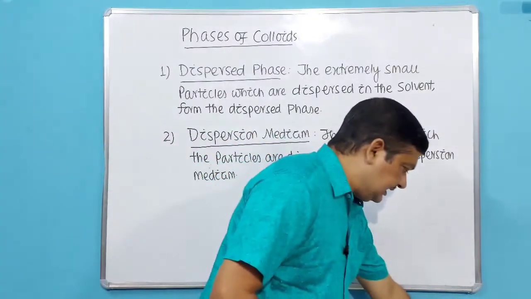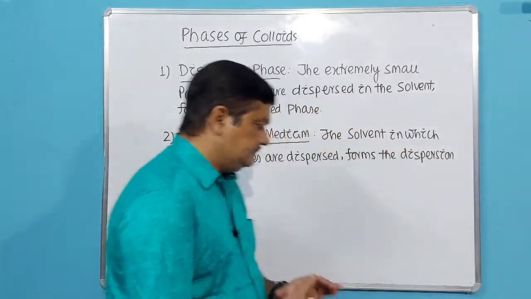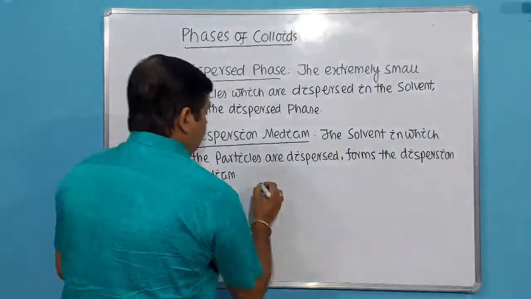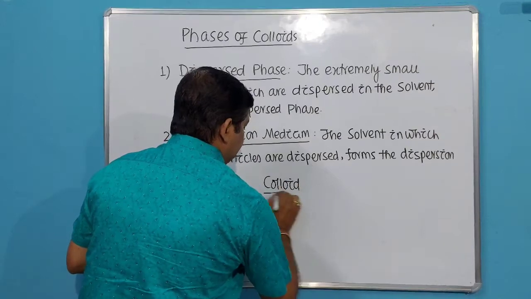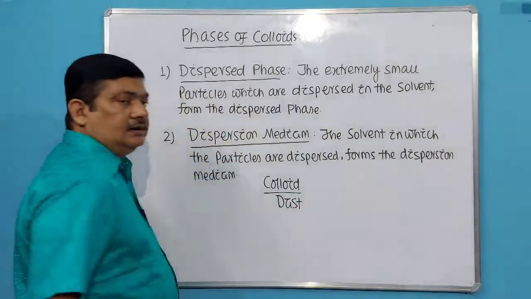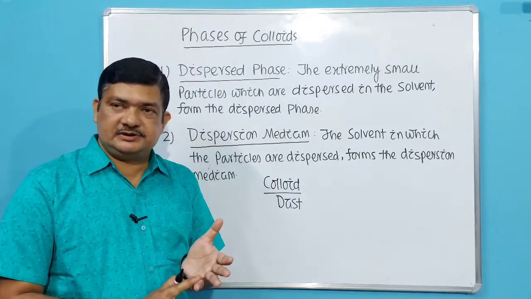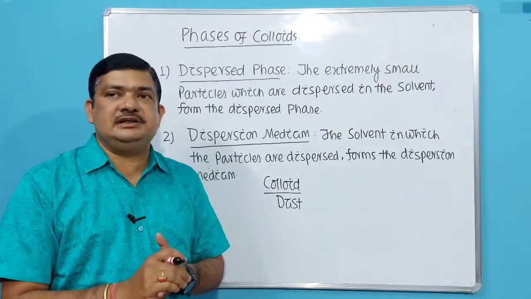A small example I will cite here. Dust is an example of colloidal solution. So how is dust formed? Dust has two parts: gaseous, which is the dispersion medium, and small solid particles which are dispersed in the gas.